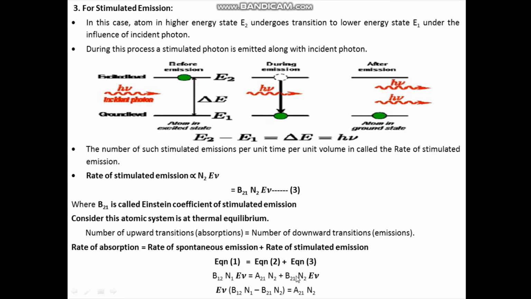So if you take this to the left hand side, I can write B12 N1 E nu minus B21 N2 E nu is equal to A21 N2. Now here E nu is common, so I can take it outside the bracket: E nu into B12 N1 minus B21 N2 is equal to A21 N2.